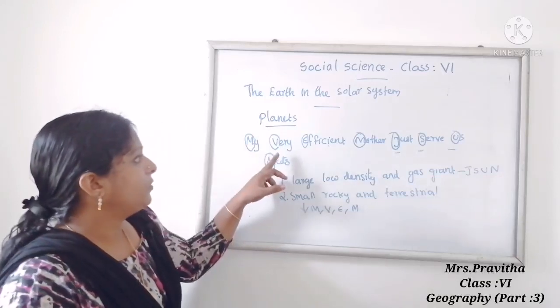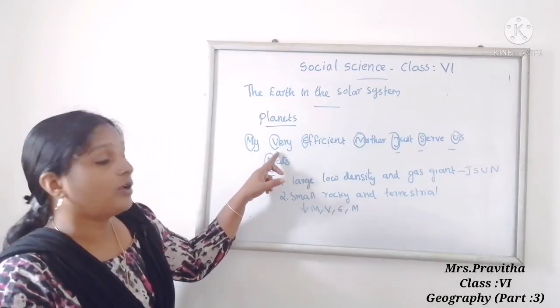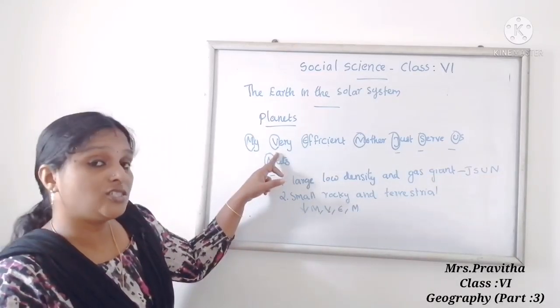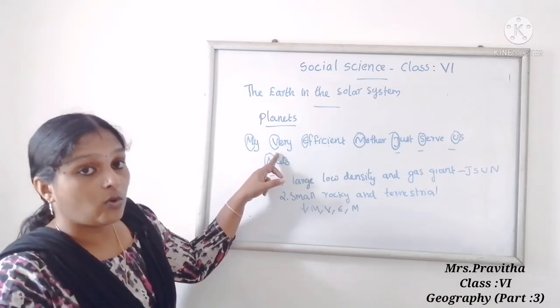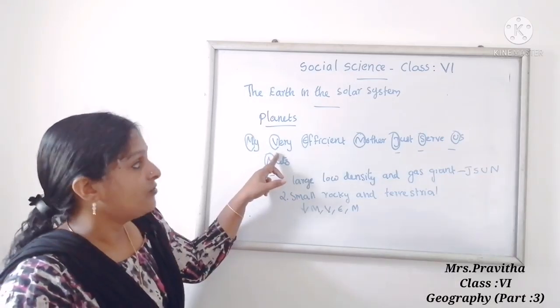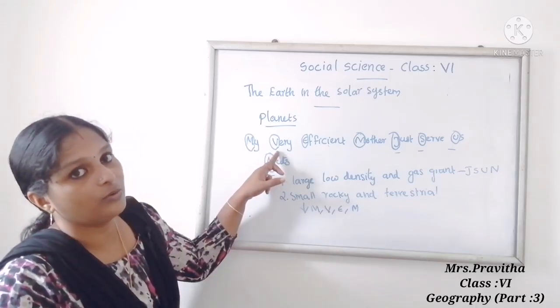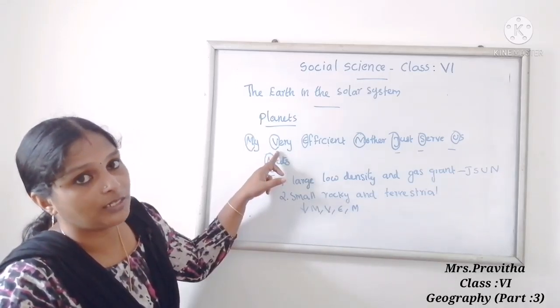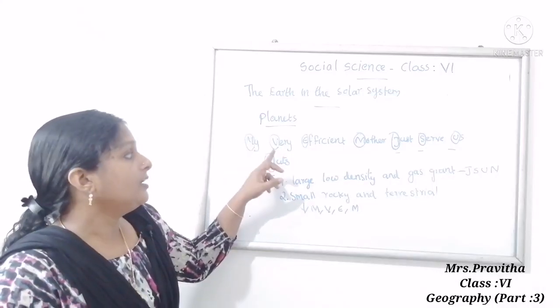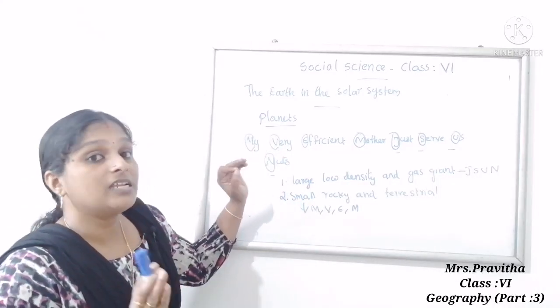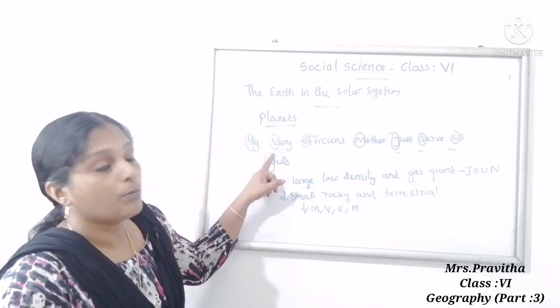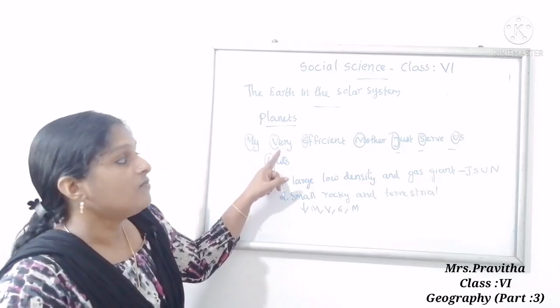Now we will look at Venus. Which is the hottest and brightest planet? Venus. Venus is also called Earth's twin. Which planet is called Earth's twin? Venus. Which planet is called the morning and evening star? Venus.